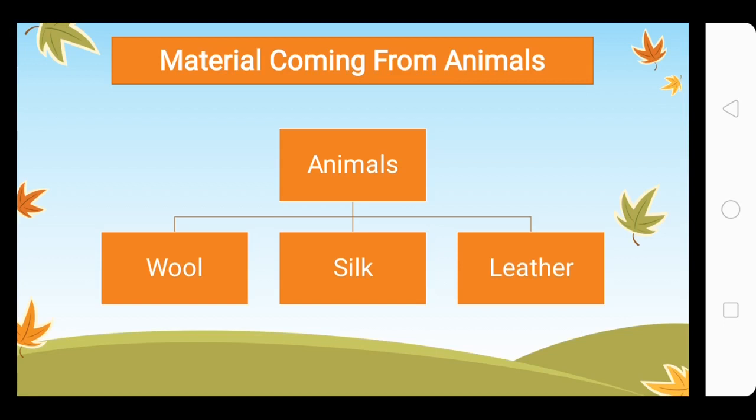What those people do is sell it to the leather industry, and those industries or factories, in simpler words, then make jackets or shoes or belts out of that leather, out of the skin of goats or camels. So you must remember these things.